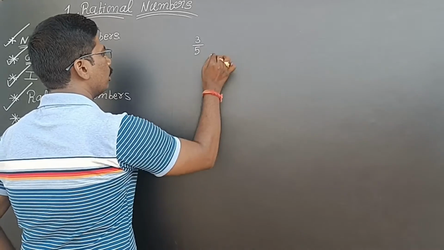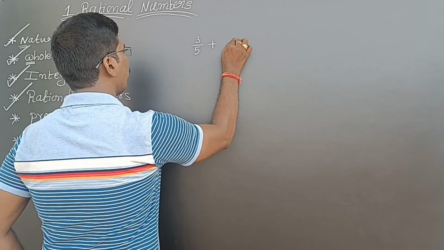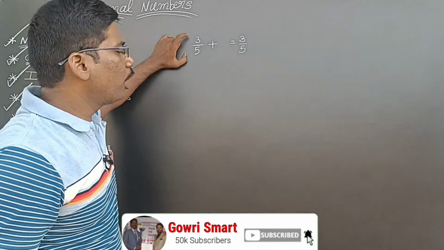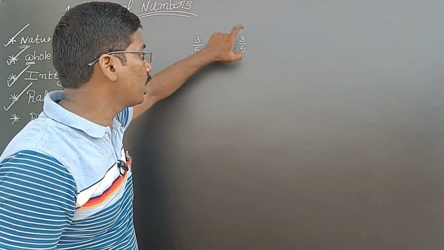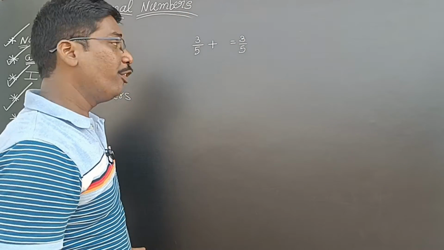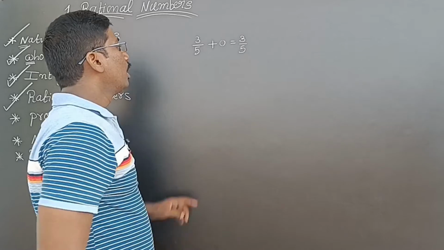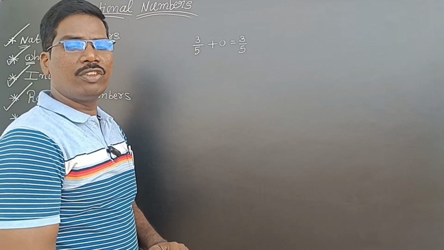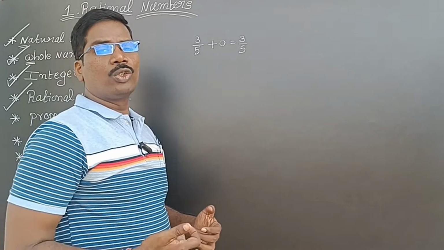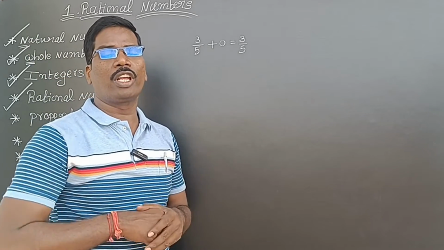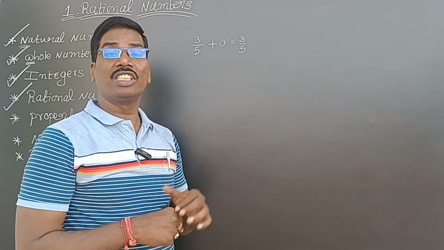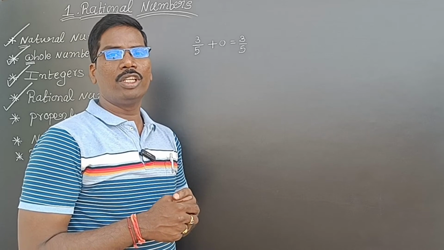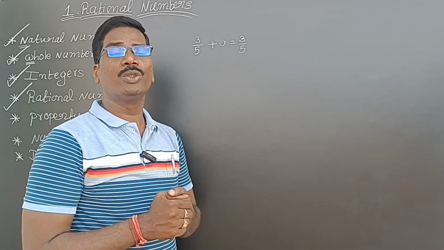3 by 5. If I add what number to this 3 by 5, I will get 3 by 5? Whatever number you are taking, it should be identified to itself. Then what number do I have to add? If I add 0, 3 by 5 plus 0 is 3 by 5. So it is identified with 0. So for getting the same number, we are adding 0. So this 0 is called additive identity, because we are doing addition.